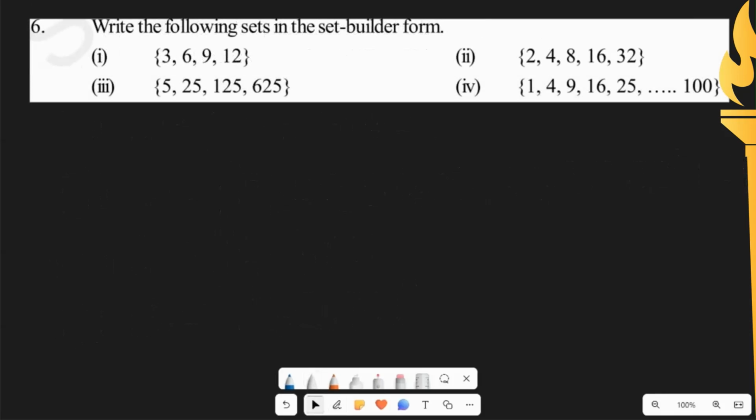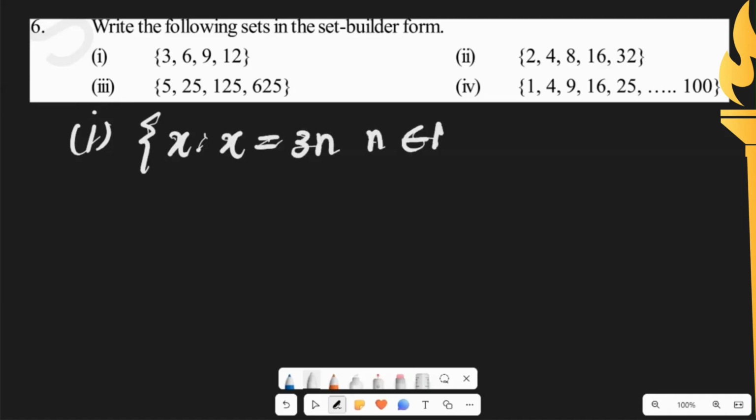Now the sixth question of exercise 2.1, which says to write the following sets in set builder form. So the first one we have multiples of 3, so we would write it as x such that x is equal to 3n, where small n belongs to capital N, and n is less than or equal to 4.